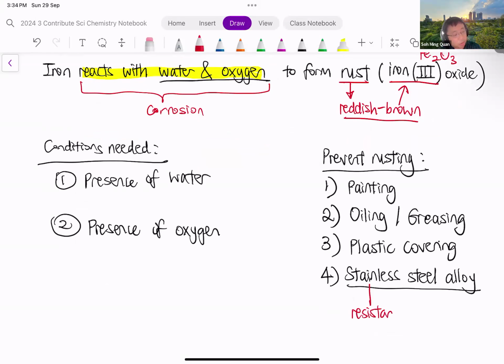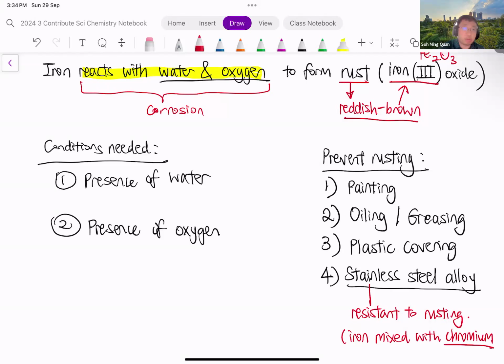That means it will not rust. That's why it's called stainless. Now, stainless steel is resistant to rusting because it contains iron mixed with chromium. Chromium is another metal in the periodic table.